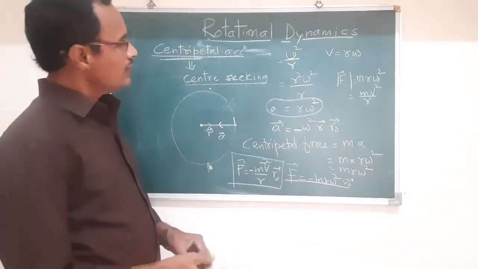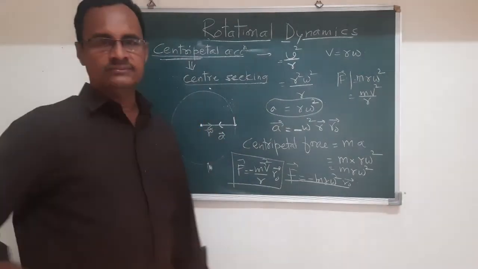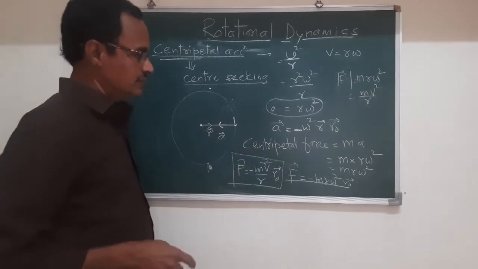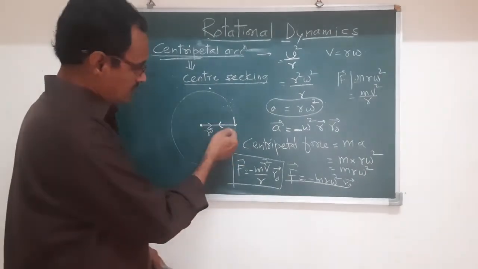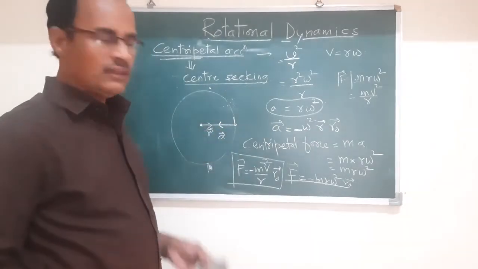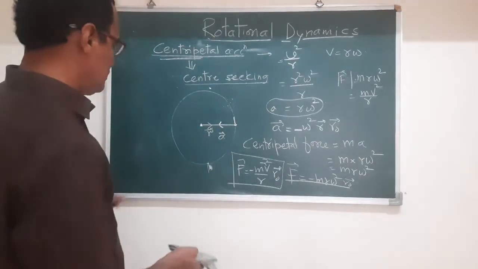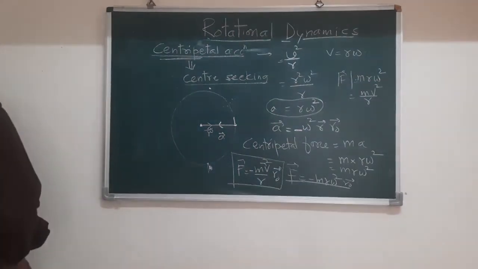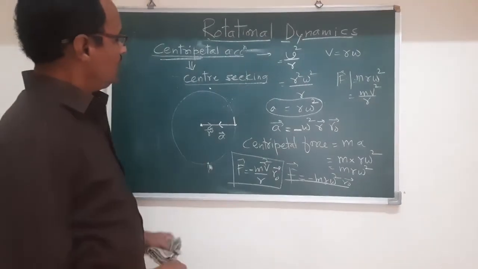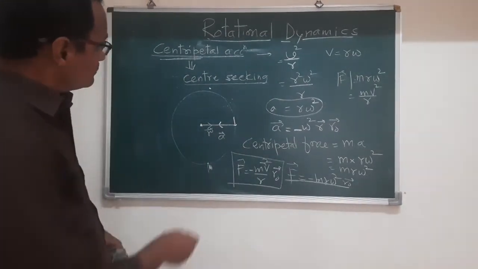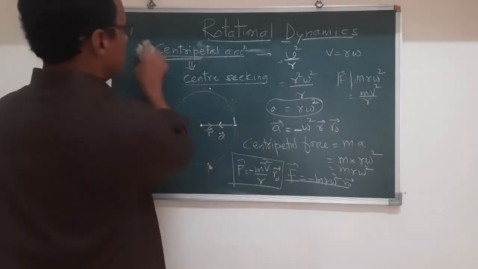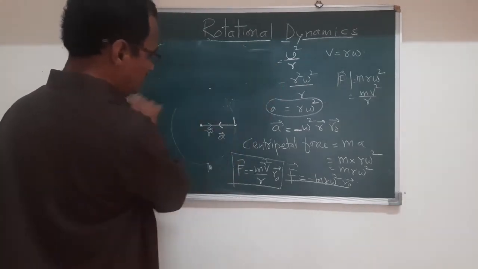Now the particle performs uniform circular motion. It is continuously traveling along the circumference, and it has a direction toward the center, but it does not fall on the center. Why is this so? Before that, we see the characteristics of the centripetal force.